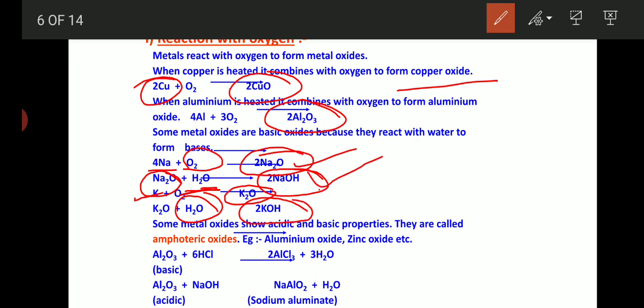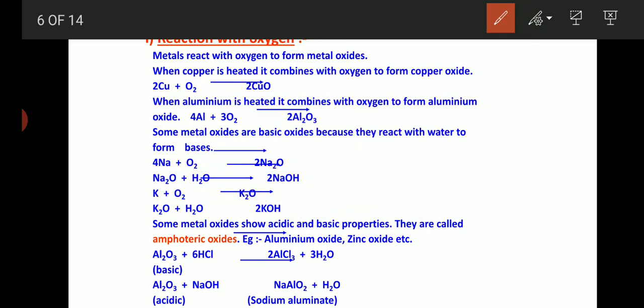All these are what? Bases, right? We have learnt in the acid, base, salt lesson. Bases are the metal with respect to hydroxide. So sodium hydroxide, potassium hydroxide, calcium hydroxide, magnesium hydroxide. All these are what? Bases. Okay, but some metal oxides show acidic as well as basic properties.